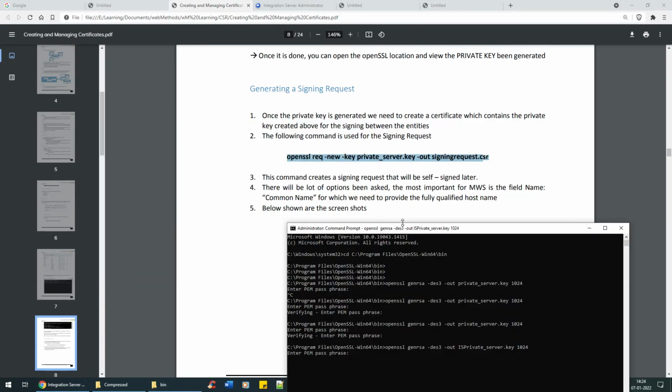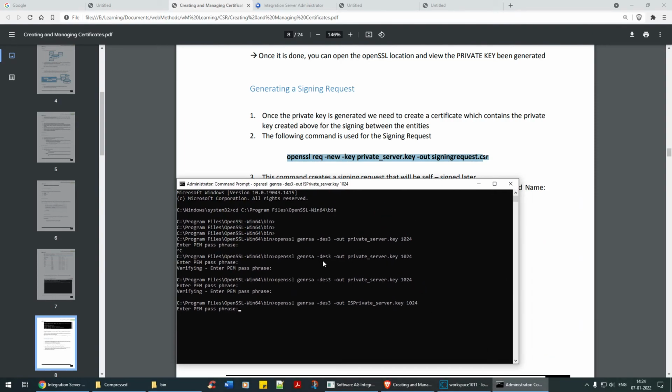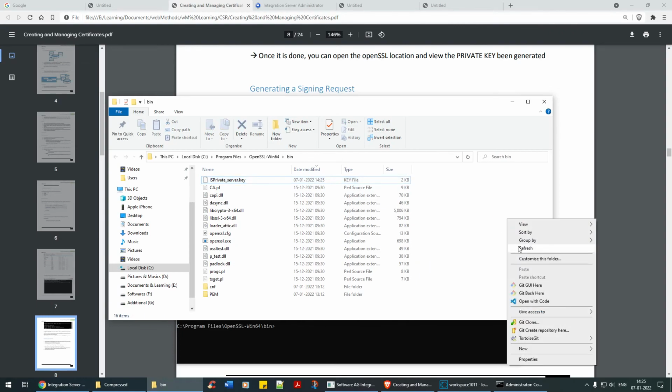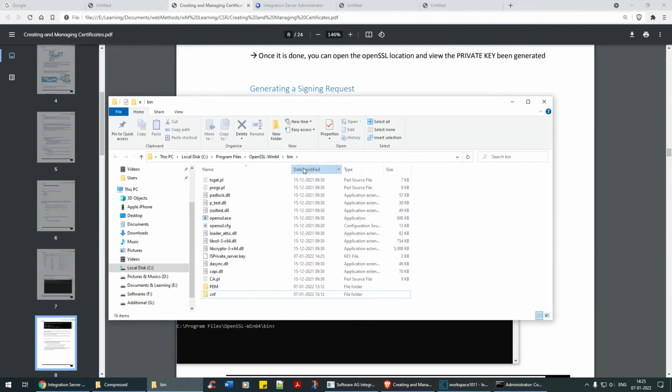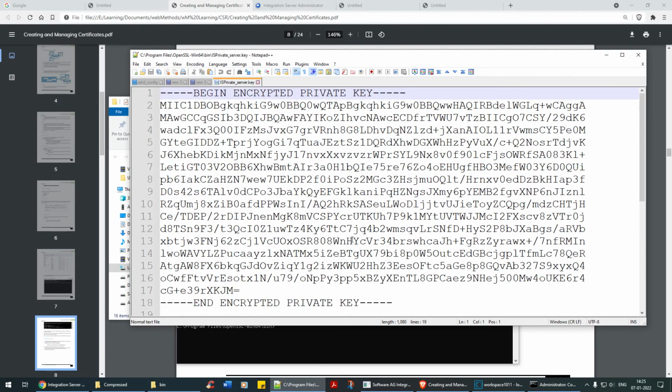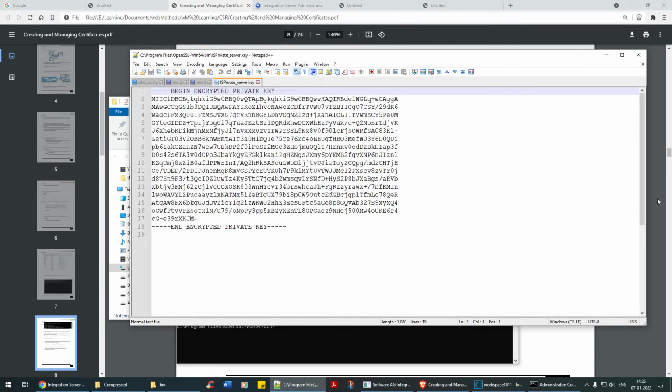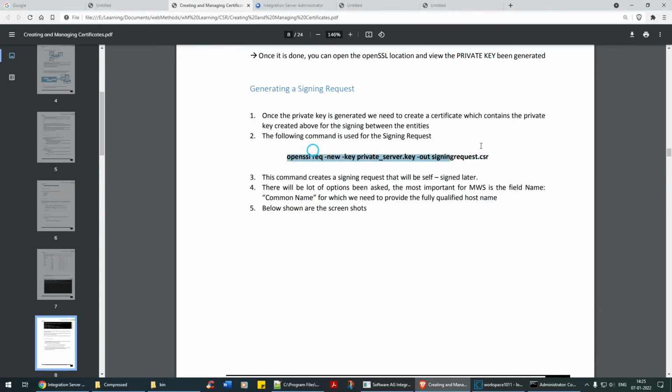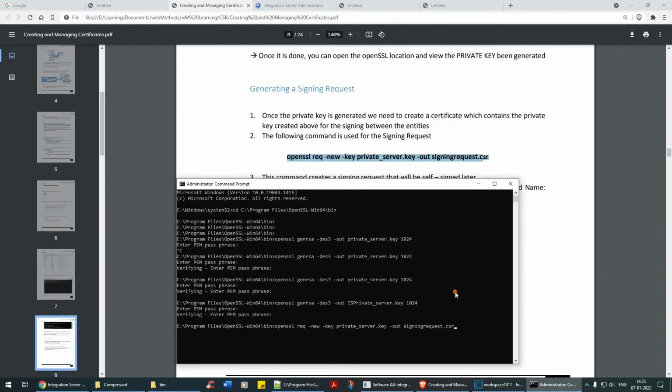Let's bring out that command prompt. Not sure why it's asking it. Okay, let's do this, mathematics. So it should have it now. See, it contains some 2 KB of bytes. Let me open it with Notepad++, and here you have the private key. Cool, right? Now let's copy this command and run this out.